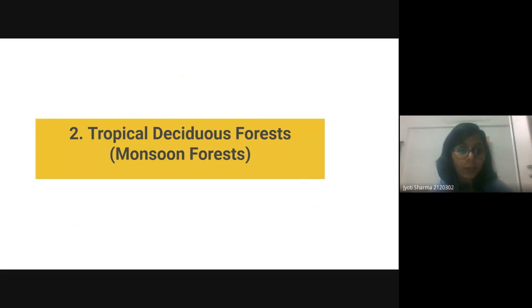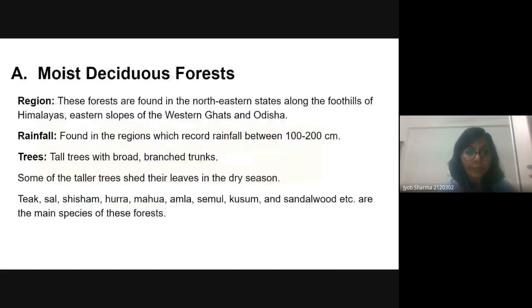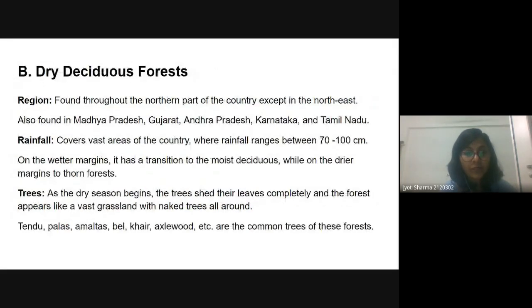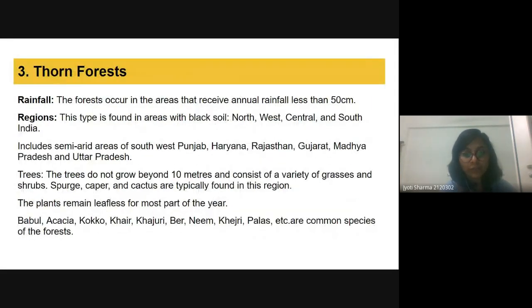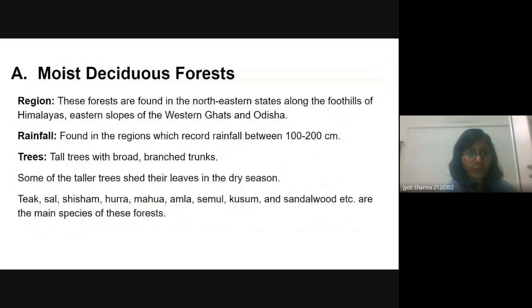Let's talk about the tropical deciduous, because Danish said that at a specific time or season we get the shedding of leaves. And the monsoon is also seasonal, so these are also known as the monsoon forest. So we have the moist deciduous forest and the dry deciduous forest. These are the two types of forest.